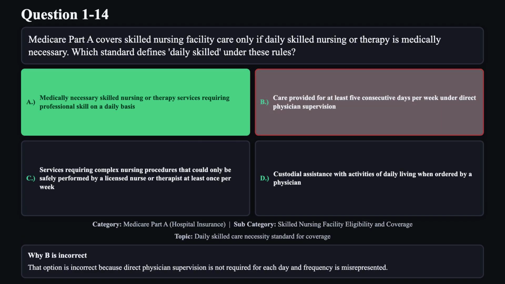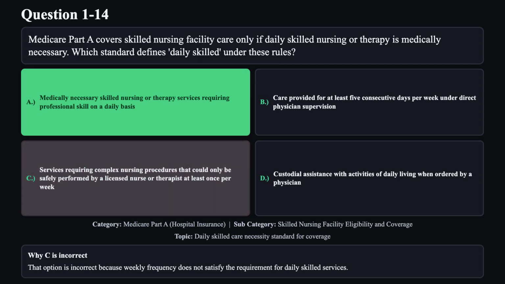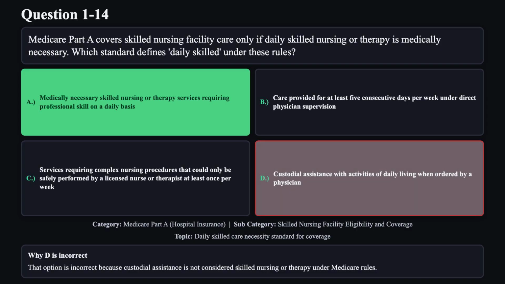Reason B is not correct. That option is incorrect because direct physician supervision is not required for each day, and frequency is misrepresented. Reason C is not correct. That option is incorrect because weekly frequency does not satisfy the requirement for daily skilled services. Reason D is not correct. That option is incorrect because custodial assistance is not considered skilled nursing or therapy under Medicare rules.